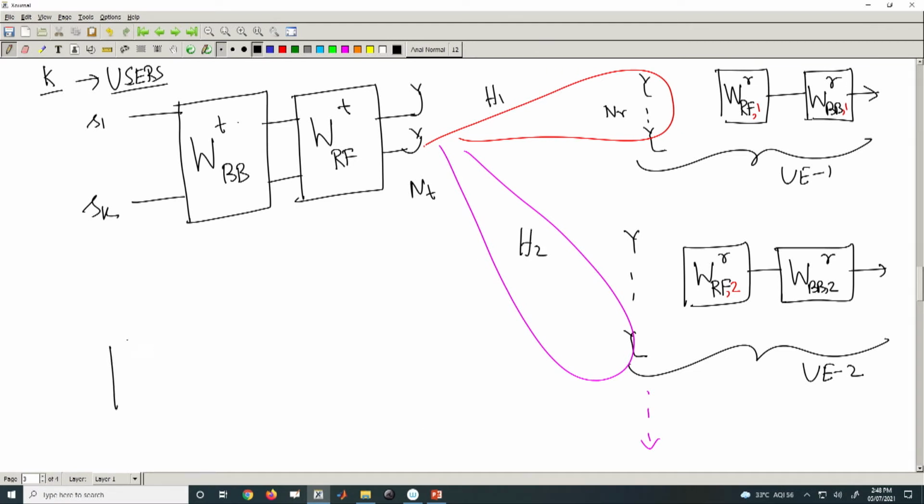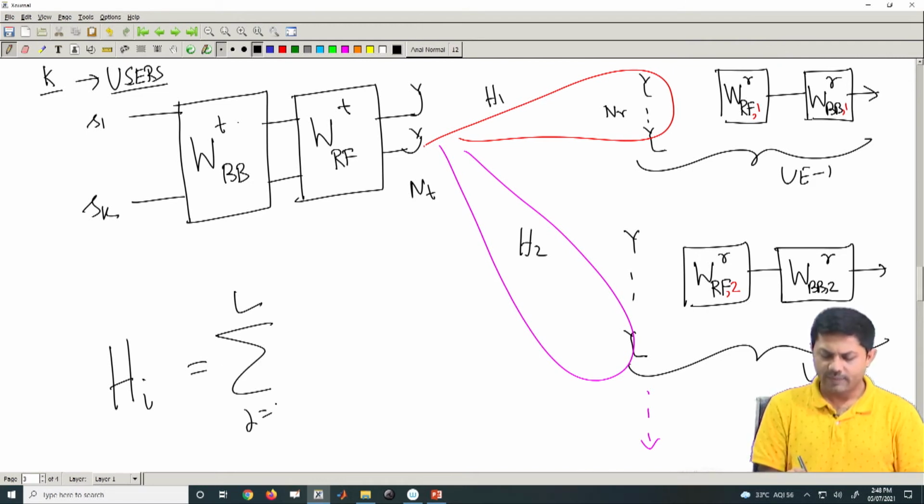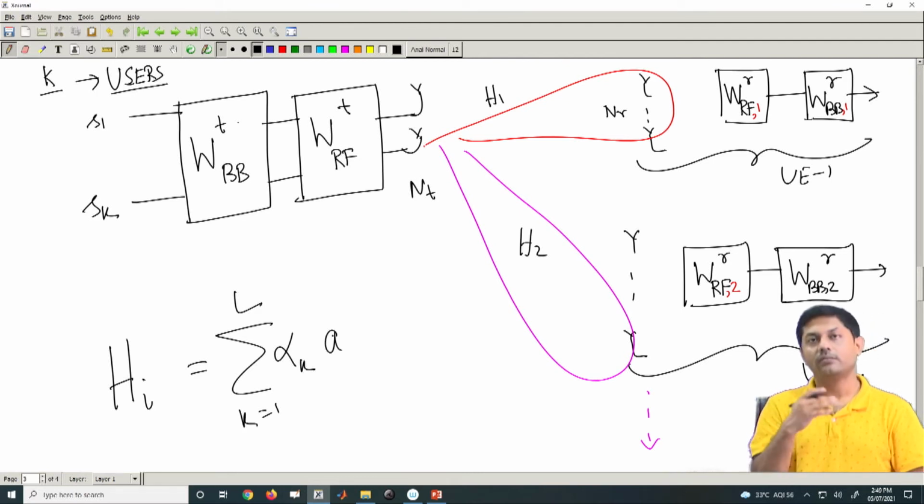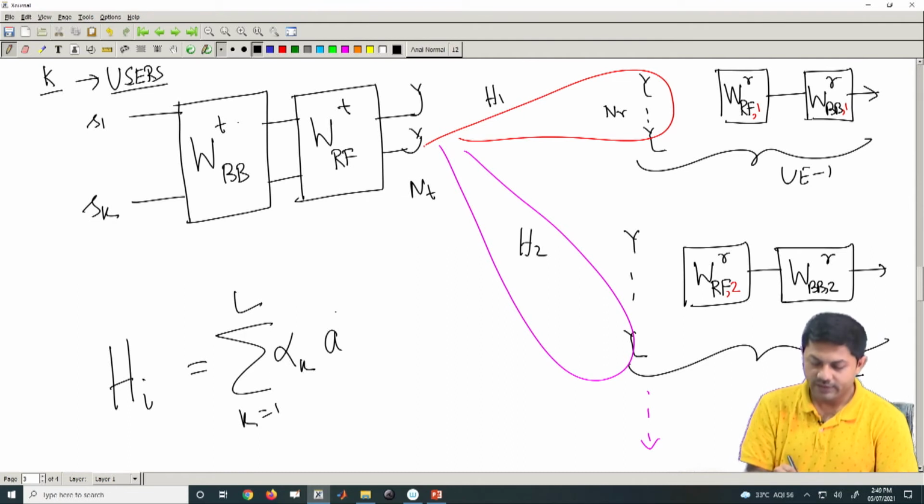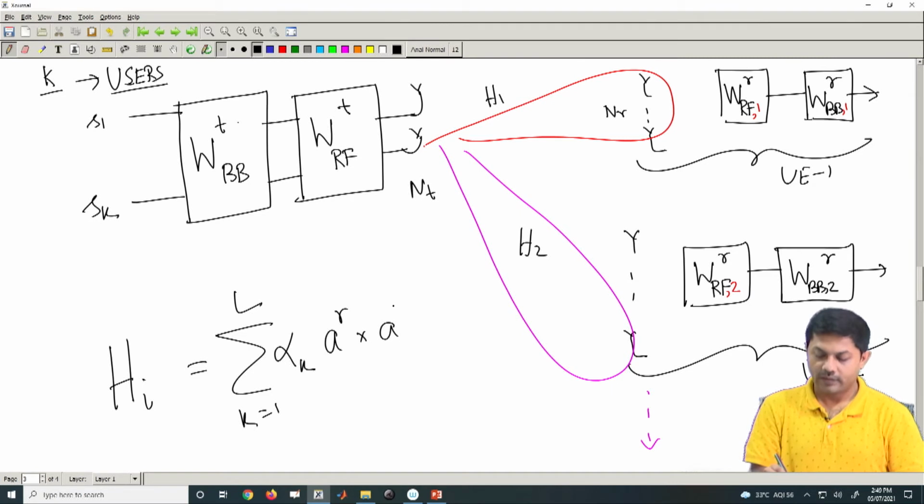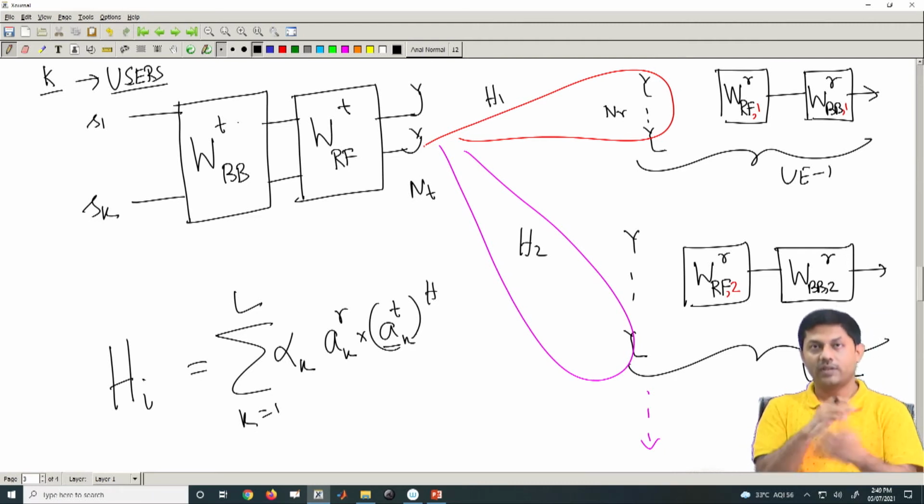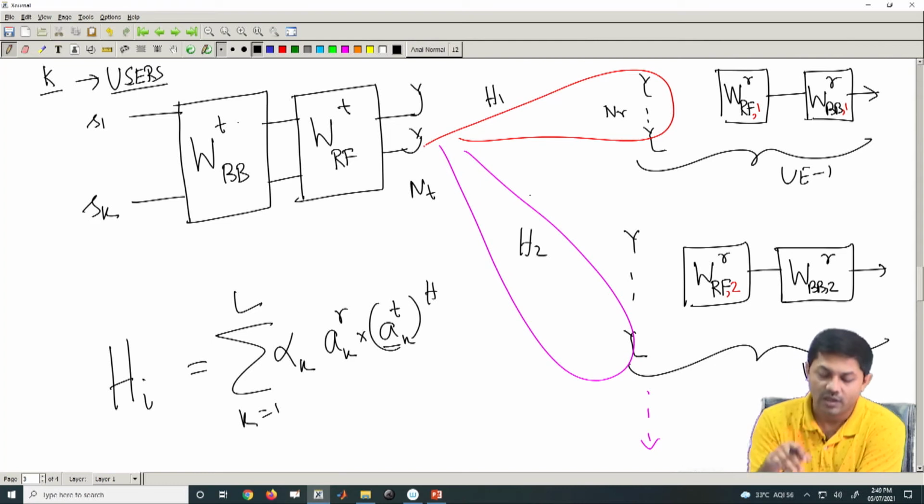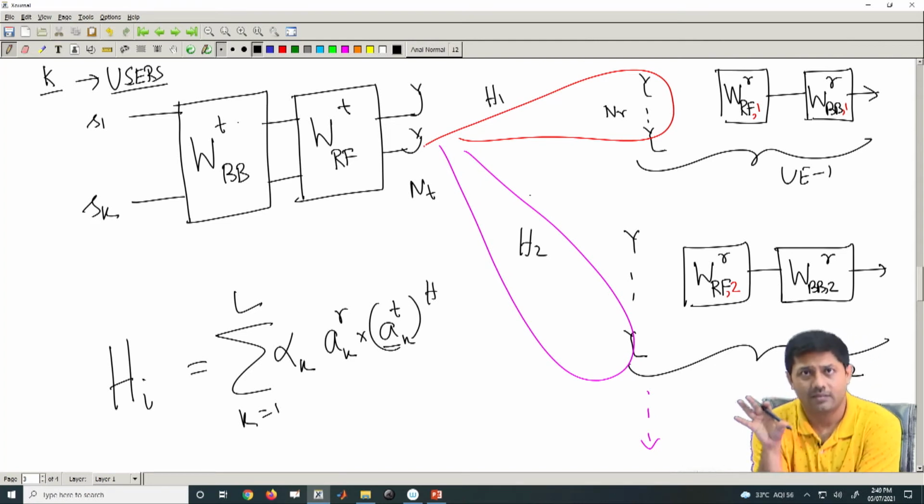Now, what is this channel matrix? This channel matrix is nothing but the summation, the same as what we have discussed earlier, alpha, let it be k just for notational simplicity, then your array manifold vector of receiver and all these things, multiplied by, I think I have discussed enough about that. Some k is there, because there can be k number of paths in individual. So, that part is there. So, that is the same channel.